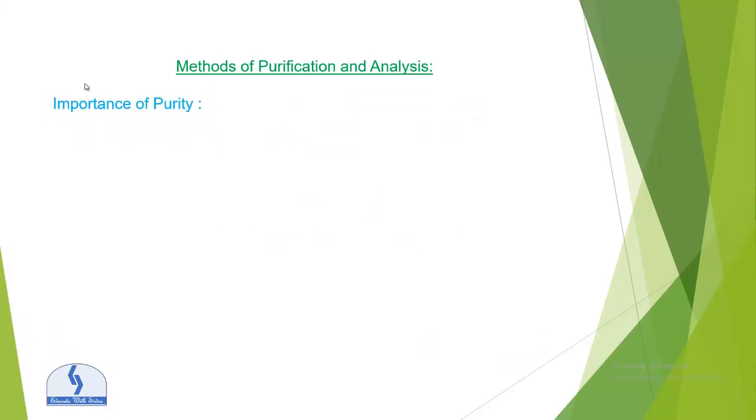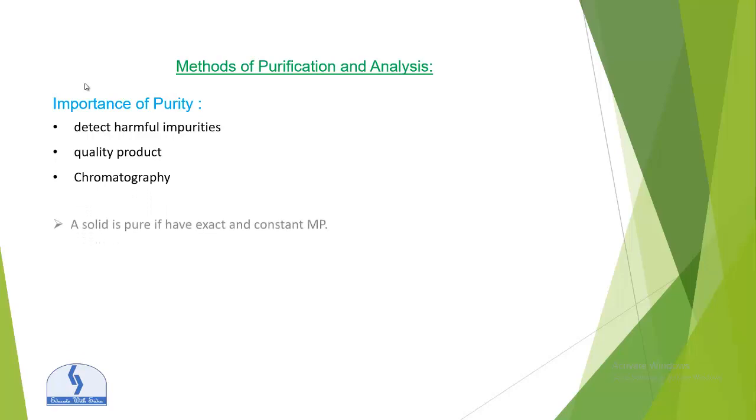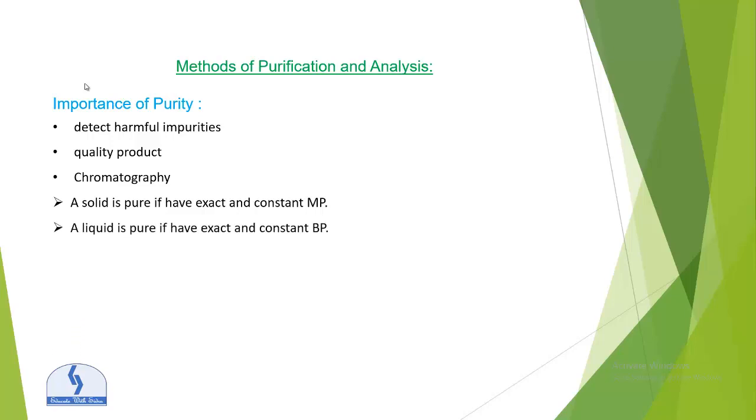First, we will study the importance of purity. It detects harmful impurities and ensures quality products. A solid is pure if it has a constant and exact melting point, and a liquid is pure if it has an exact and constant boiling point. Impurities lower the melting point of a solid. So we can say impurities are inversely proportional to the melting point, and impurities are directly proportional to the boiling point of the liquid.